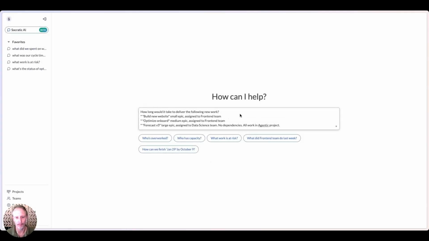I'm going to start with a big nuisance for engineering teams, which is trying to understand how long a body of new work is likely to take to complete. It happens all the time. A business or product team shows up and says, this is what we want to get done. It's up to software engineering to huddle smart people and start making best guesses on how long it's likely to take. With Socratic's agentic capability, we can make those predictions based on everything we've observed about historical actuals by person, by team, and by type of work.